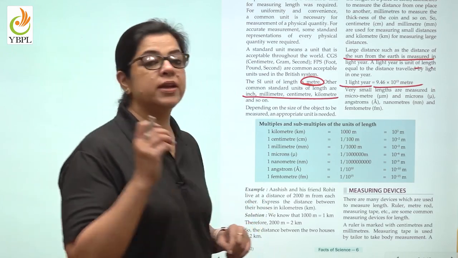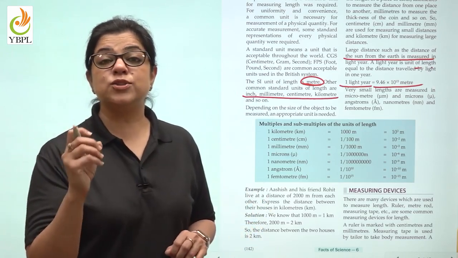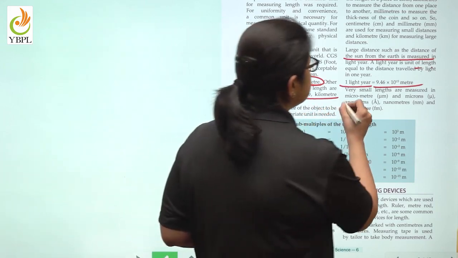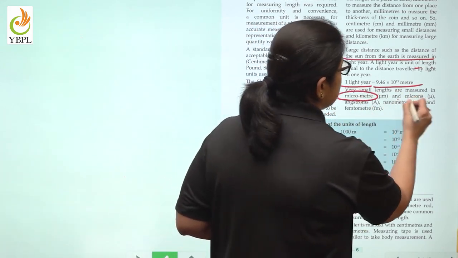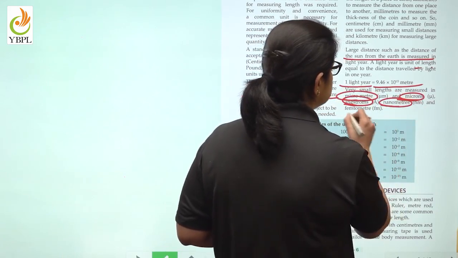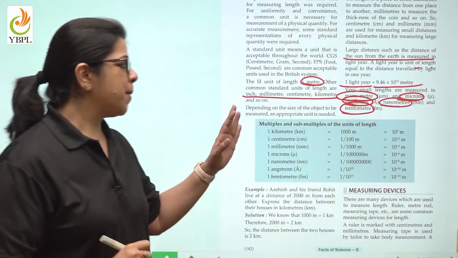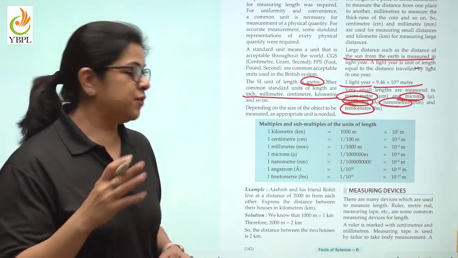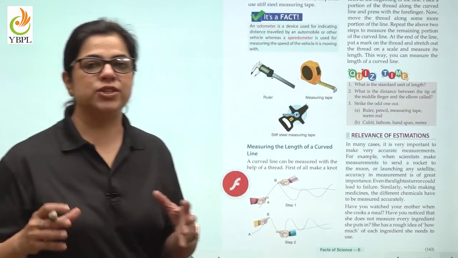And very small lengths, like the lengths of microorganisms, how do we measure that? We measure them using micrometer, microns, angstroms, nanometers and femtometer.